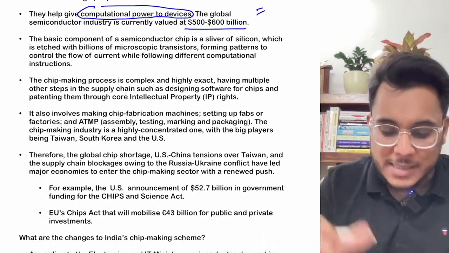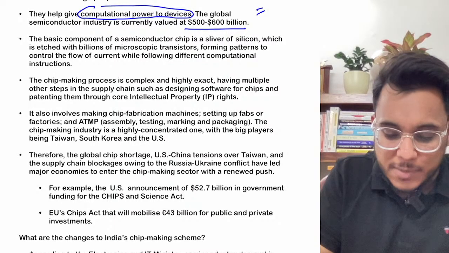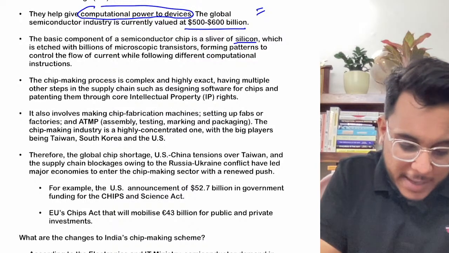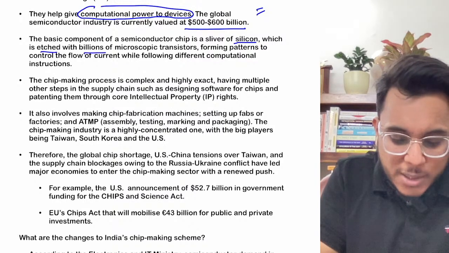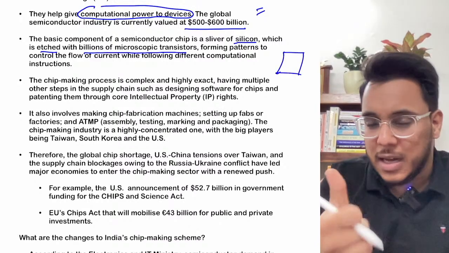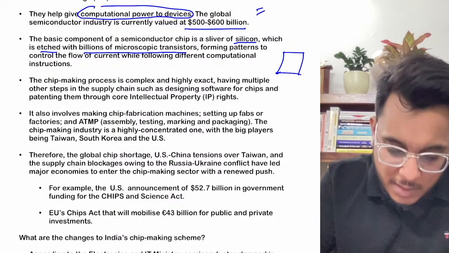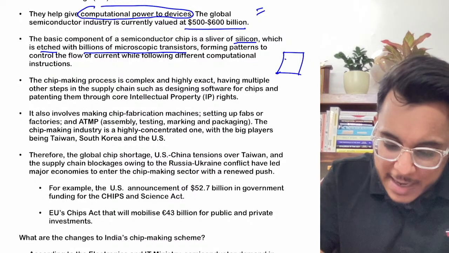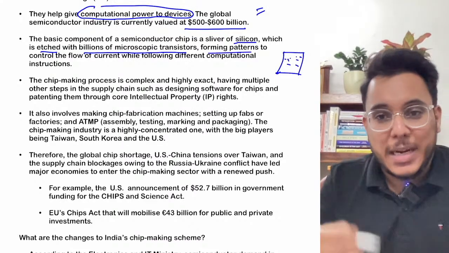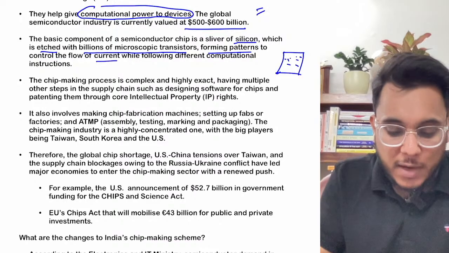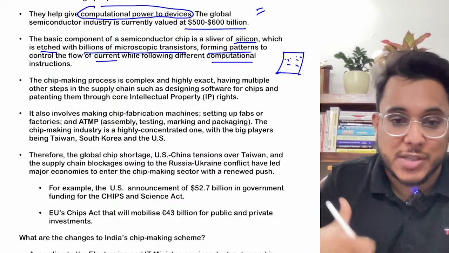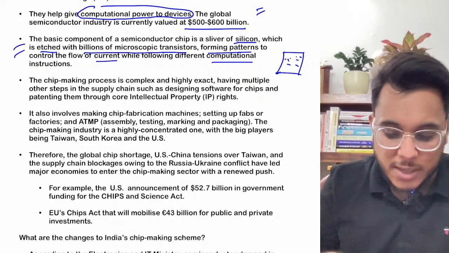Now, semiconductor chips have a thin layer of silicon. This thin layer of silicon is etched and connected with billions of microscopic transistors. So a semiconductor chip looks like a thumbnail sized building block with billions and billions of microscopic transistors. They form particular patterns, and by these patterns the flow of current, the flow of commands and computational instructions happens. So these semiconductor chips are very important.